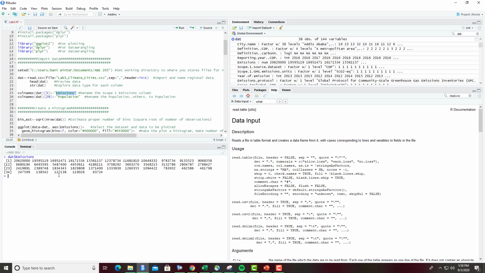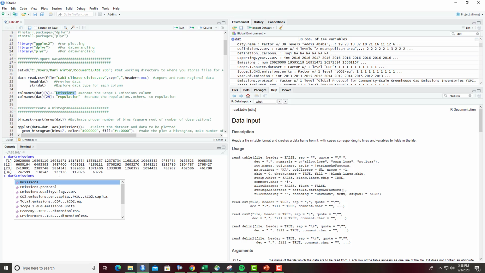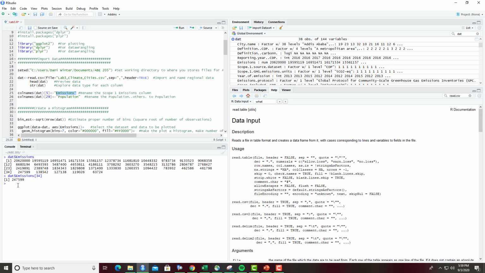If I wanted one value in particular, I can go one step further and type my emissions column. And so as you remember, it's a column, so each observation is in a different row. So I can use these brackets, and let's say I want this 34th value. So I'll just go ahead and type in 34 here, and now you can see it's printed the value that was in the 34th position in my emissions column.